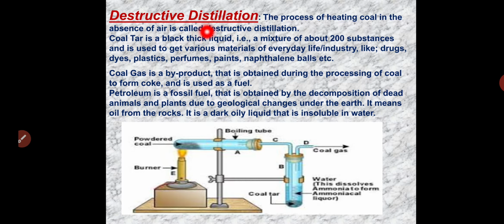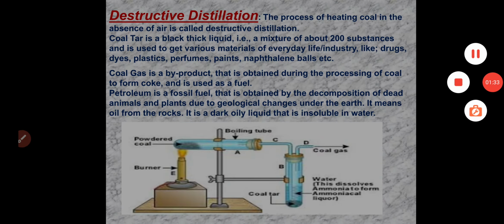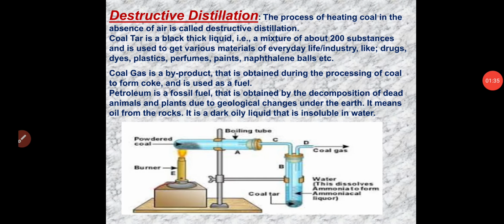So what is destructive distillation? The process of heating coal in the absence of air is called destructive distillation. In this method, we are heating the coal tar up to a particular temperature.